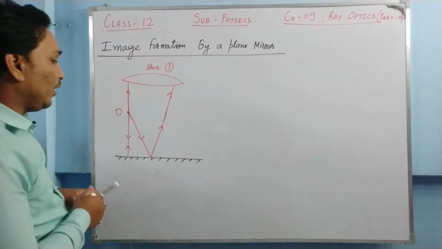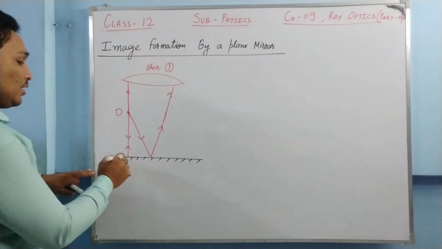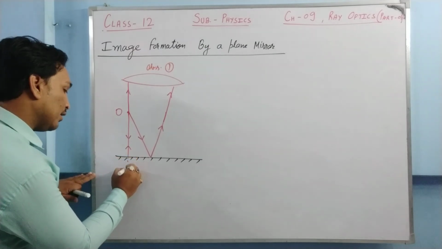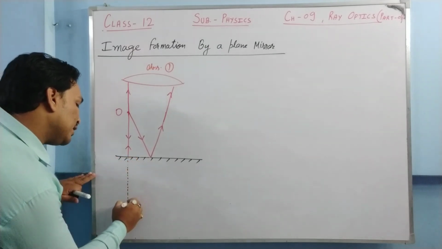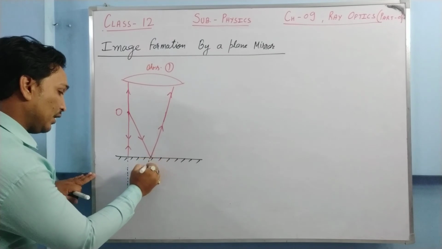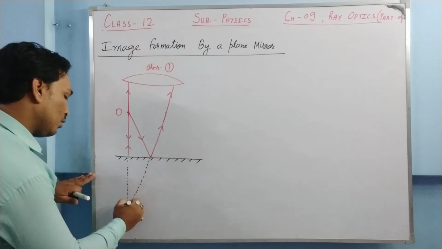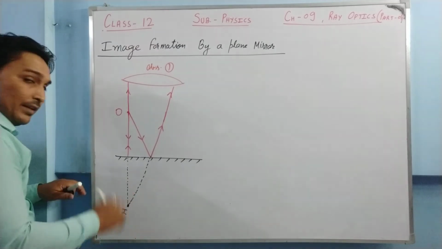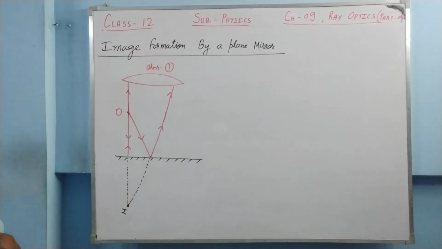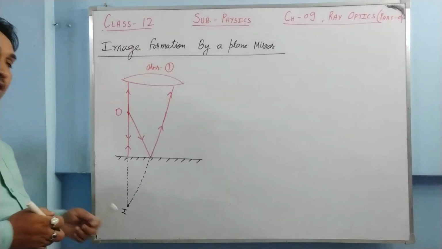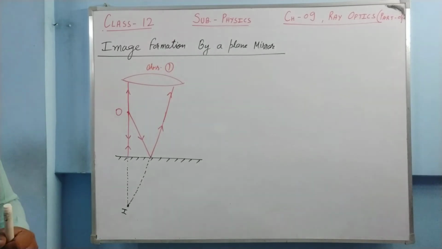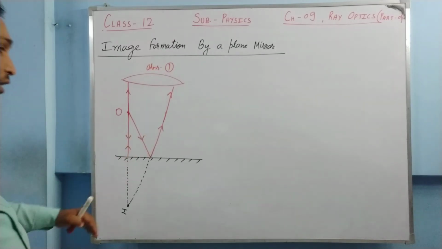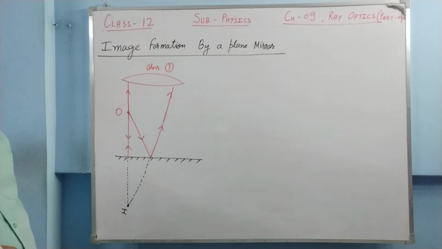So what we need to do is extend the rays behind the mirror like this. This ray is somewhere here, this ray is somewhere here. So what will we be able to have? We'll have an image, and this image is going to be the virtual one. Why is it virtual? Because the rays are not intersecting each other in reality. We need to extend them behind the mirror. But which rays we need to consider depends upon the position of the observer also.